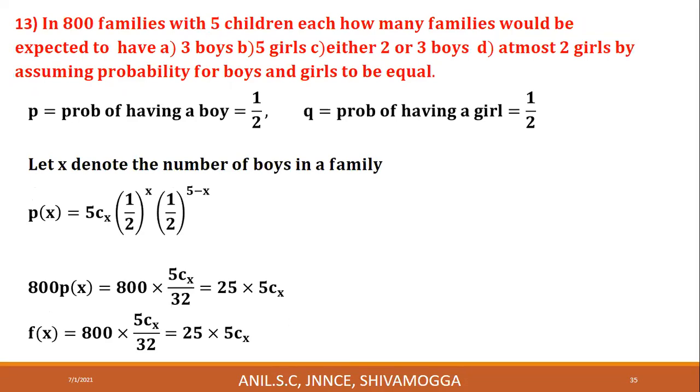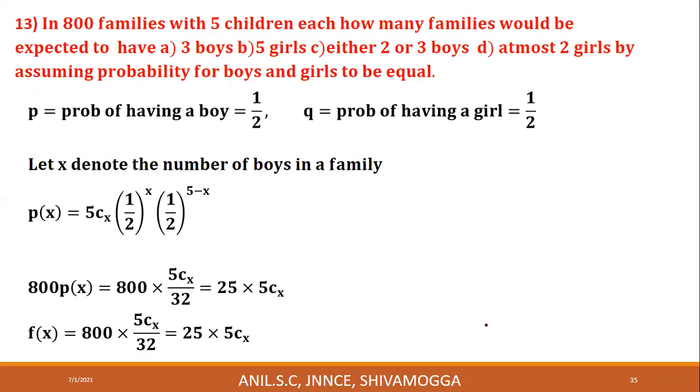This is an important problem. In 800 families with 5 children each, how many families would be expected to have 3 boys, 5 girls, either 2 or 3 boys, at most 2 girls, by assuming probability for boys and girls to be equal?